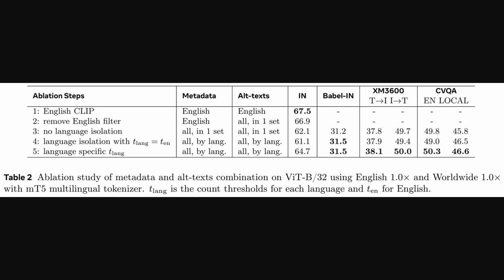So to really understand how they built this worldwide recipe, the authors provide this detailed ablation study. An ablation study is where you test a system by systematically removing or changing components to see what each one does. They start with a standard English CLIP model, which scores well on the English ImageNet benchmark. But as they add worldwide data without a proper strategy, the English performance plummets. The final step is the key, introducing a language-specific threshold, TLang, for curating data. This careful balancing act boosts both English and multilingual scores.